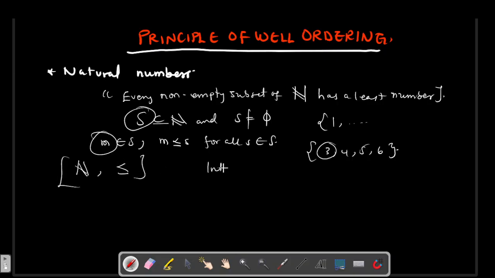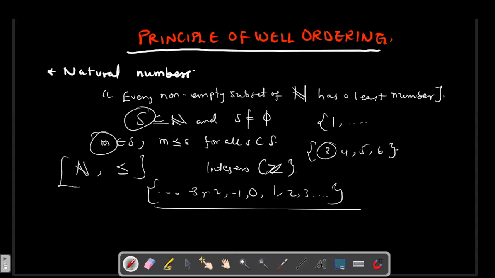Looking at integers, integers with a Z, you realize that you have dots, -3, -2, -1, 0, 1, 2, 3, to infinity. What this is trying to say here is that integers don't have a least number on the left, and on the right side it goes to infinity. So integers are said to be not well ordered. So the appreciation of well ordering is that there should be a least number, and that least number is what characterizes that particular group of numbers as well ordered.